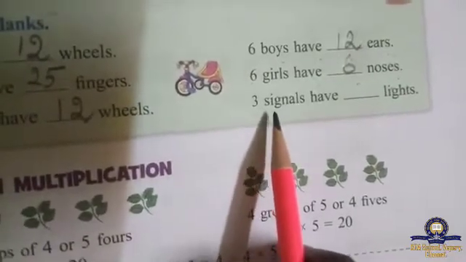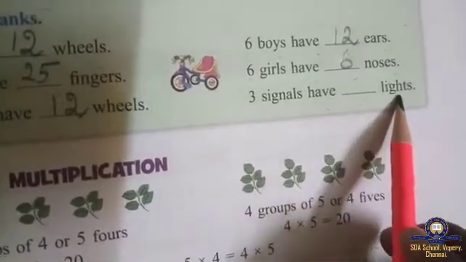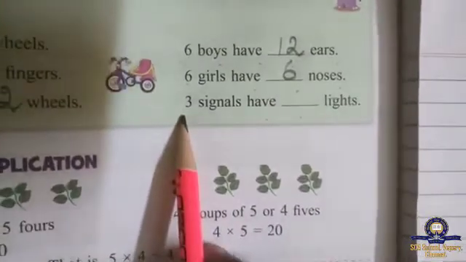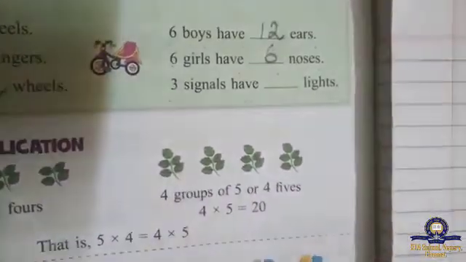3 signals have dash lights. Signal light, how many lights are there? Okay, red, yellow, green. That means how many? 3. Here see the question: 3 signals have dash lights. That means 3 signals, each has 3 lights. 3 threes are 9.